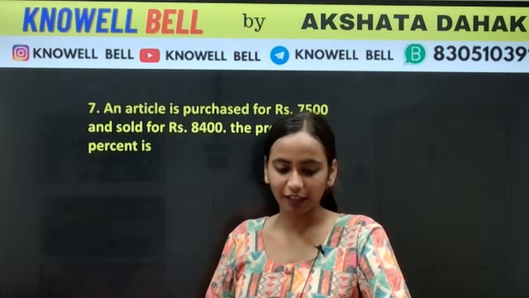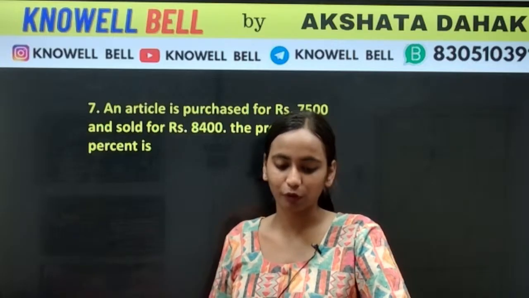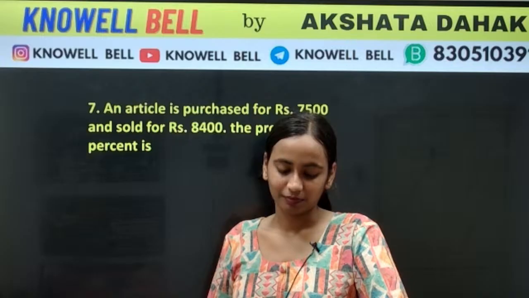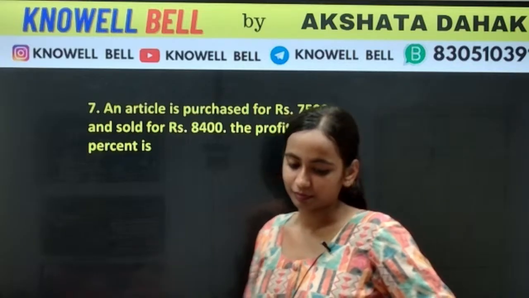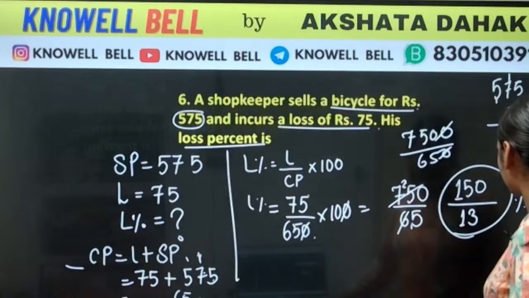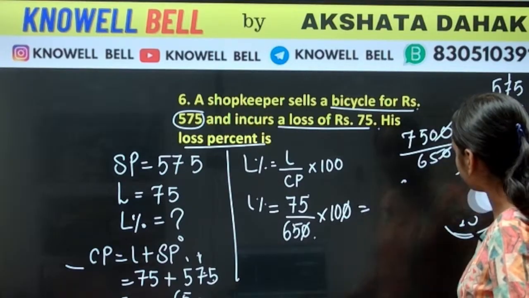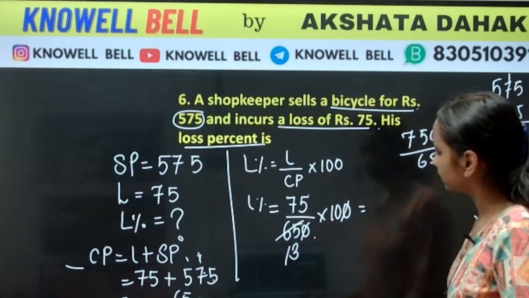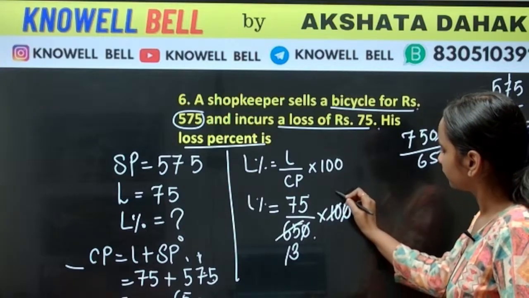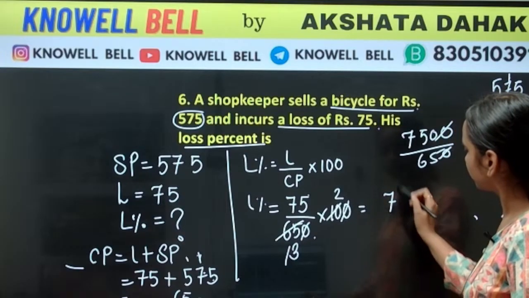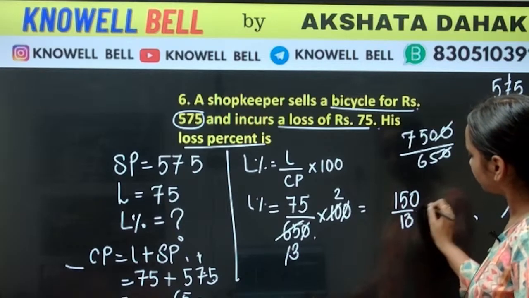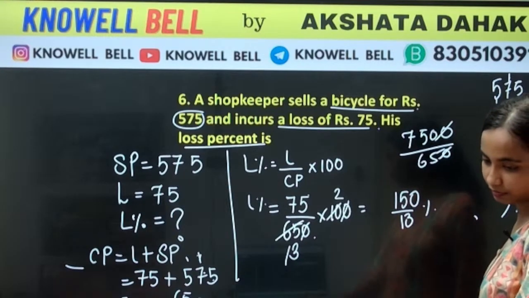Yes, you can cut 65 and 10 from 5. Do that. So what will you get? 13 fives are 65. Do it. What happened here? Have a look. 13 fives are 65. 5 twos are 10. 75 into 2, 150. 150 upon 13%. How come 10?